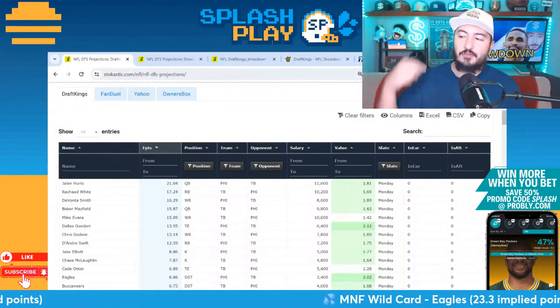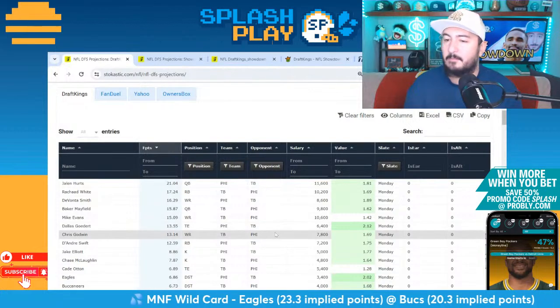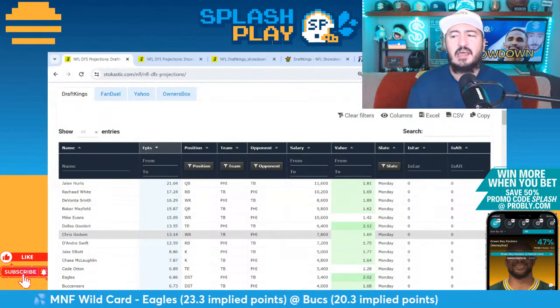But let's get into it and start with the projections, and then we will do the hand build and the optimizer and the sims, of course, coming up in a moment. Jalen Hurts, top projected player here.